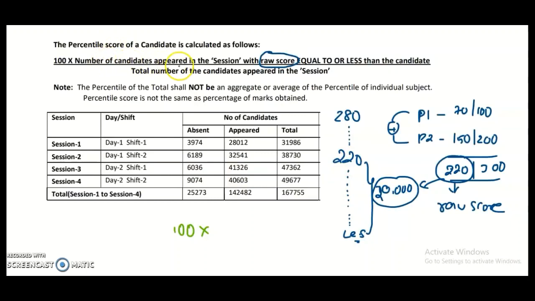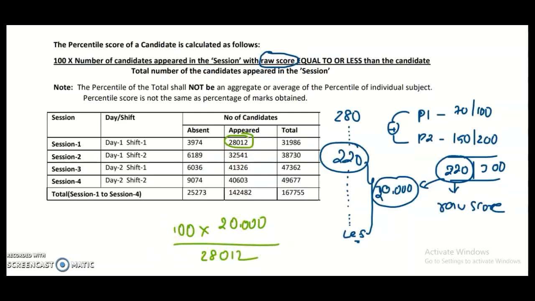Now the number of candidates appeared in the session with a raw score equal to or less than this candidate is 20,000. So I am taking 20,000 whole divided by the total number of candidates appeared in that session. Here we are calculating session 1. How many candidates appeared here? 28,012 candidates appeared.